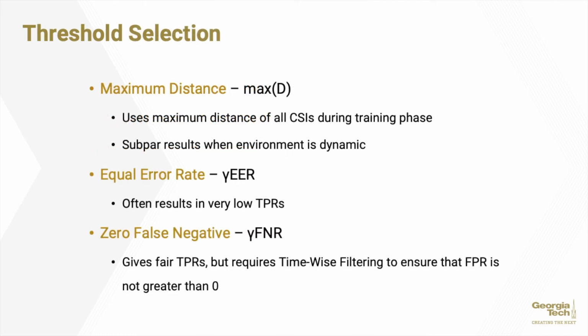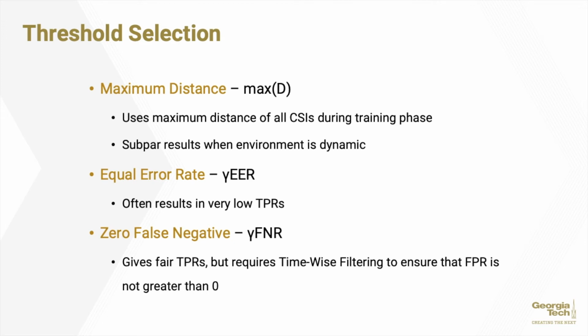Threshold selection is a very sensitive process in this algorithm because it provides the cutoff for what distinguishes a false event from a true tampering event. Because of this, 3 different methods were considered in the evaluations that we'll examine later on. The first was maximum distance. Maximum distance would use all CSIs during a training phase and select the maximum move values during this time to be set as the threshold. However, this was found to have subpar results in a dynamic environment.